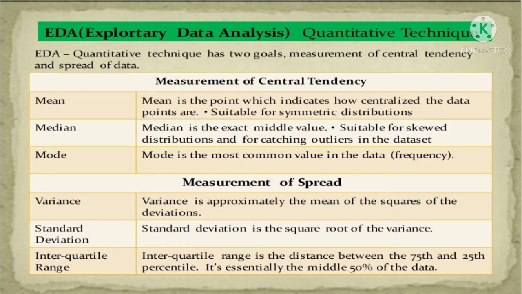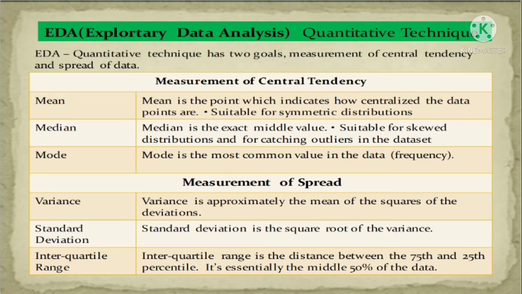In this quantitative technique, for measurement of spreading of data, we can measure in three ways: variance, standard deviations, and interquartile range. All these six methods we are using to display the output in the numerical way. All these six methods have some formulas. We are not discussing formulas here.